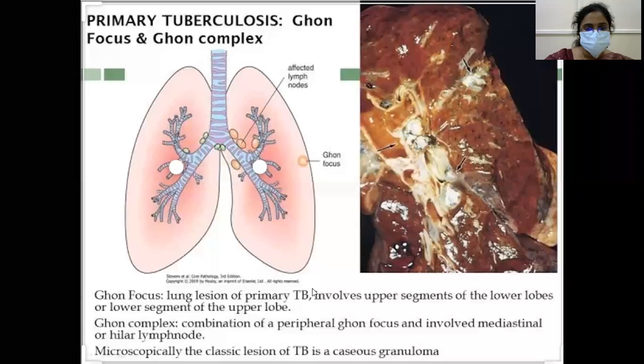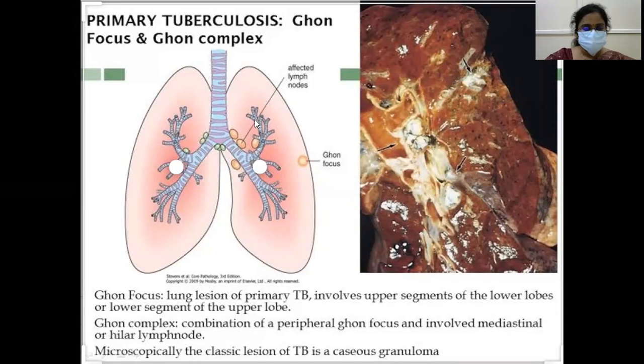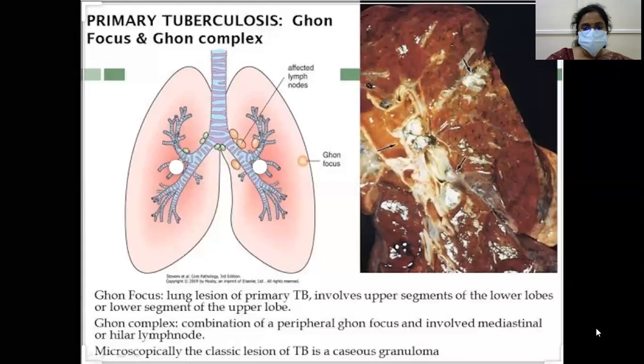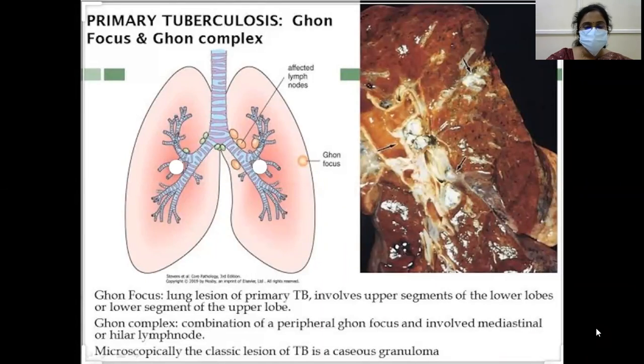The similar thing: Ghon's focus, lymphatics, and the lymph nodes. All these three put together is called the Ghon complex. Ghon's focus, lung lesions of primary TB, involves upper segments of the lower lobes and lower segments of the upper lobes. Ghon complex is a combination of peripheral Ghon focus and involved mediastinal or hilar lymph node.